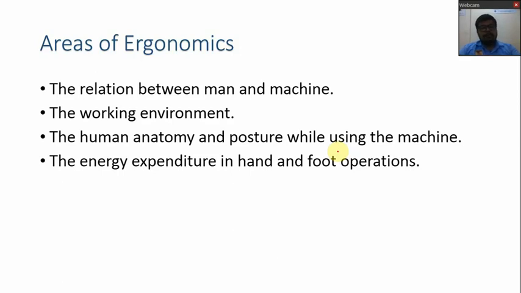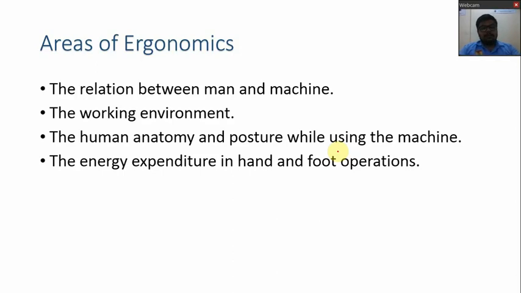The third one is the human anatomy and posture while using the machine. We have already discussed this in the previous slide, that some of the machines will be comfortable to the guy which is short in height, and some of the machines will be comfortable to the taller guys. So these are the things which will be considered in the ergonomics.